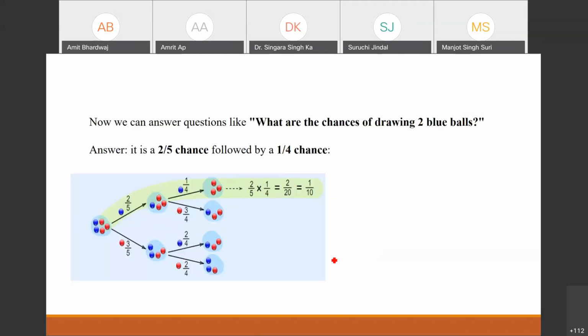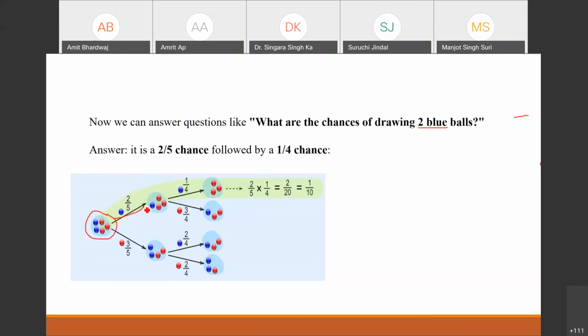Okay, so let's find out this query. What are the chances of drawing 2 blue balls continuously? From this tree you can find out this chance. Basically, this is our original bag, and we are interested in 2 blue balls without replacement.